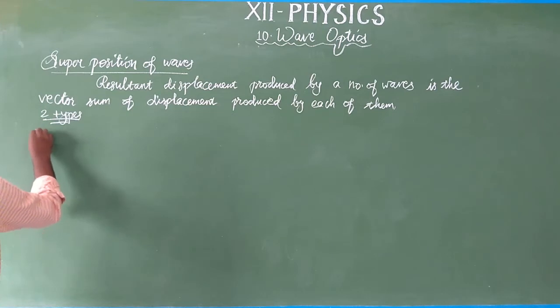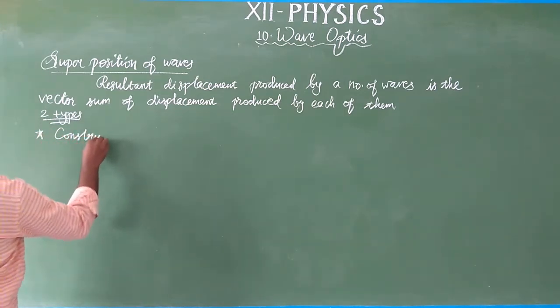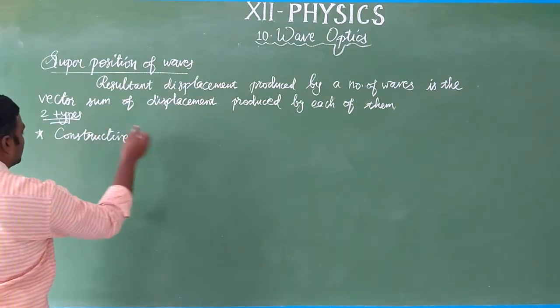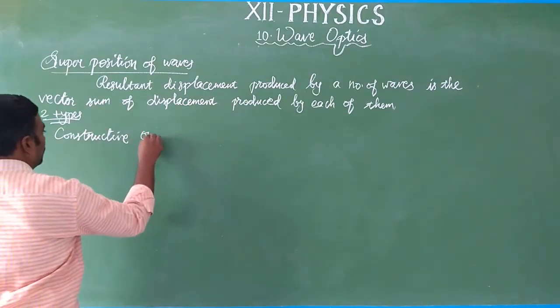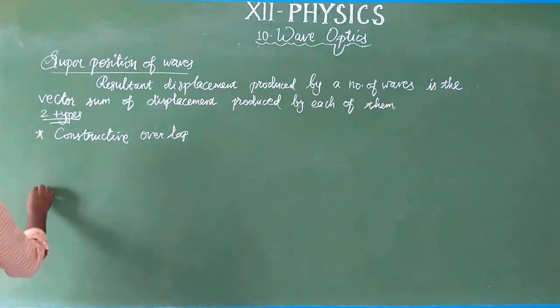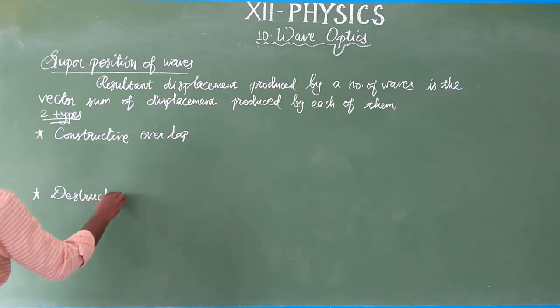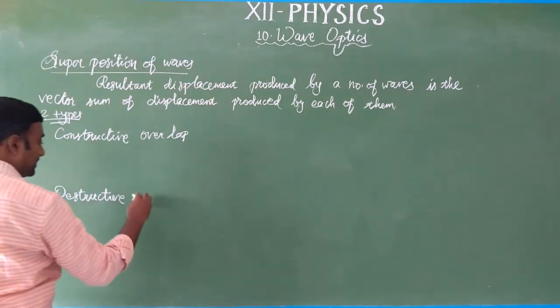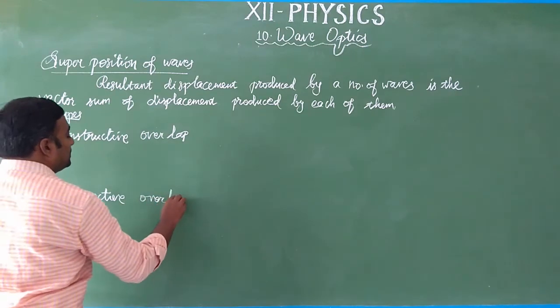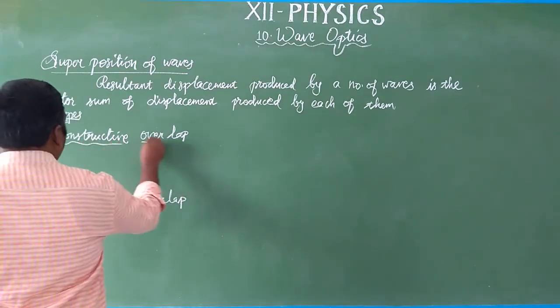The first one is constructive overlap. The second one is destructive overlap. We are going to study these in detail. First we will see in general what a constructive overlap is and what a destructive overlap is.